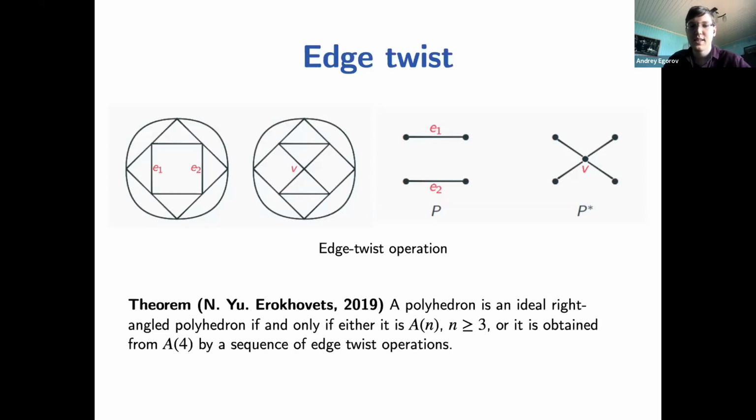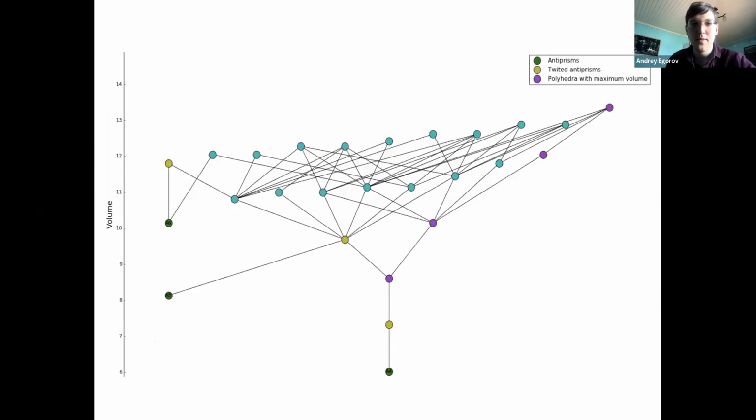And the theorem states that if we have an ideal right-angled polyhedron, then it is either an antiprism or it can be obtained from an antiprism A4 by a sequence of these moves. And this picture is just an illustration of this theorem.